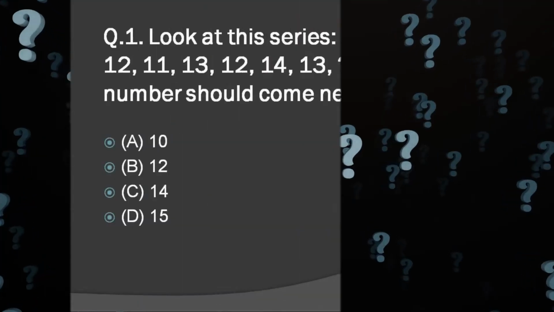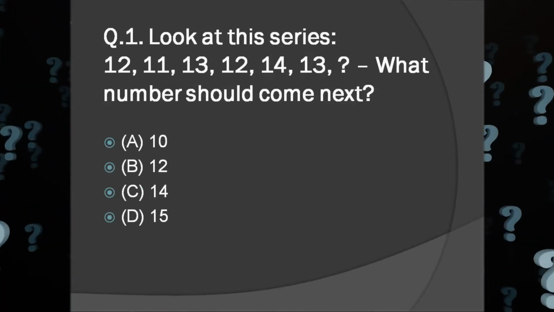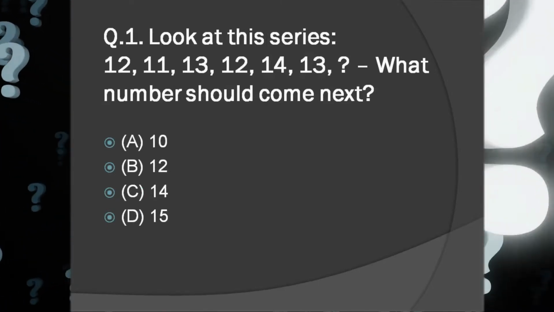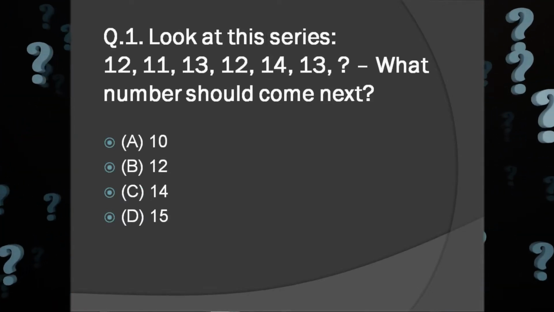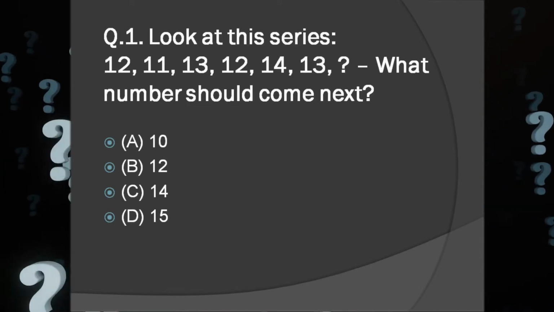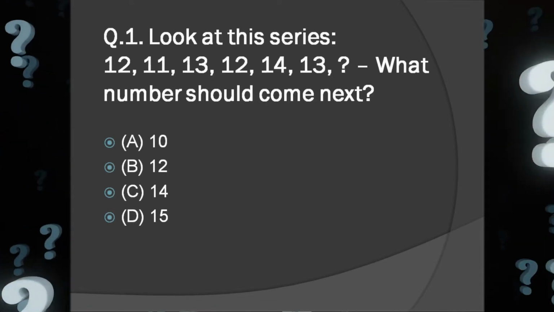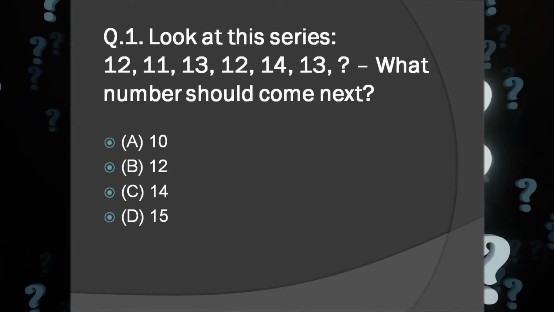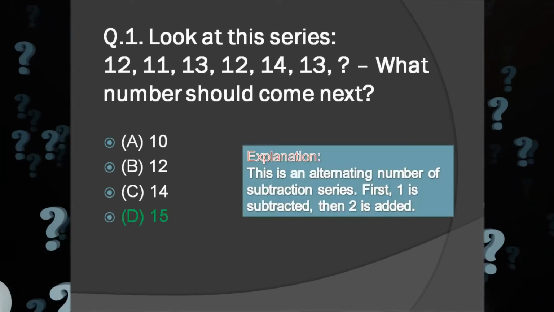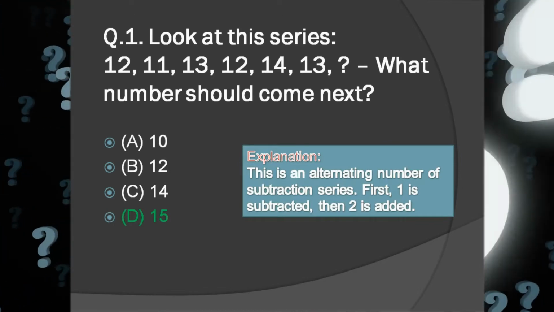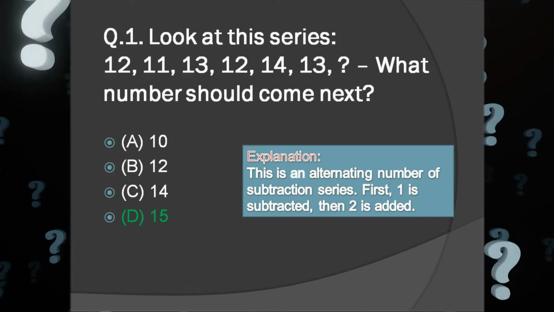Look at the series 12, 11, 13, 12, 14, 13. What number should come next? A. 10, B. 12, C. 14, D. 15. And the answer is D. 15. Explanation. This is an alternating number subtraction series. First one is subtracted, then 2 is added.